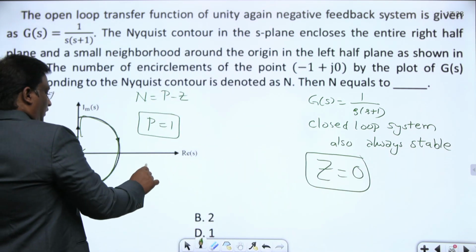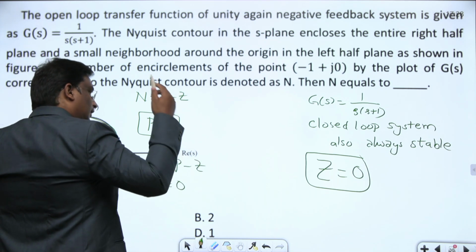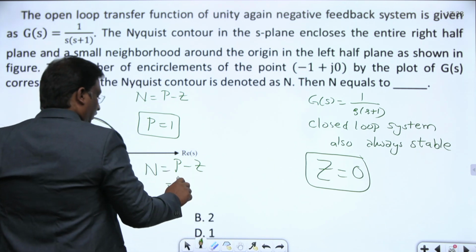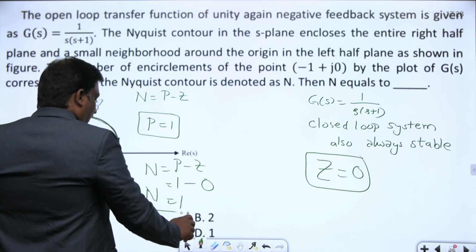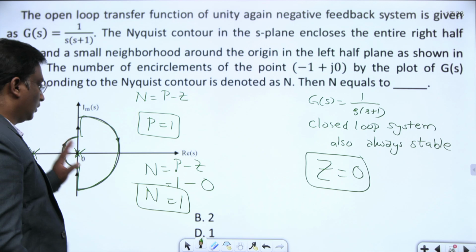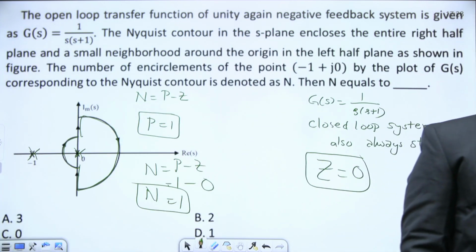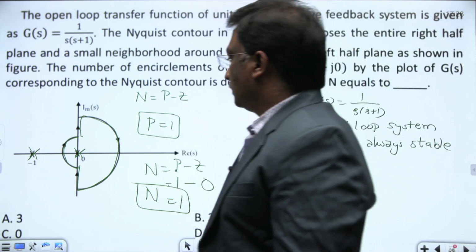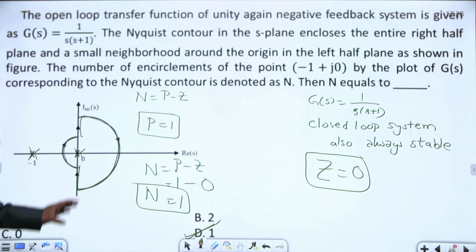Then N equal to P minus Z. Open loop poles in the contour is 1, and Z is 0. Therefore the number of encirclements of -1 plus j0 by the Nyquist plot will be 1. If N is positive, encirclements are anti-clockwise. If N is negative, it will be clockwise. That's all. The answer N is 1 is the right answer. No need to draw anything here. Basic things.